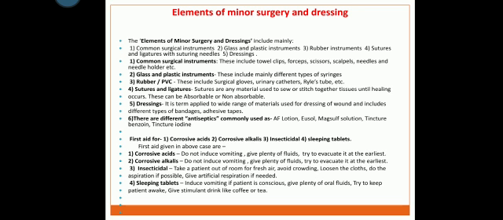For corrosive acids, do not induce vomiting, give plenty of fluids, and try to evacuate at the earliest. Corrosive alkalis, do not induce vomiting, give plenty of fluids. Insecticidal poisoning, take the patient out of the room for fresh air, avoid crowding, loosen the clothes, do aspiration if possible, and give artificial respiration if needed. Sleeping tablets, induce vomiting if the patient is conscious, give plenty of oral fluids, try to keep the patient awake, and give stimulant drinks like coffee or tea.